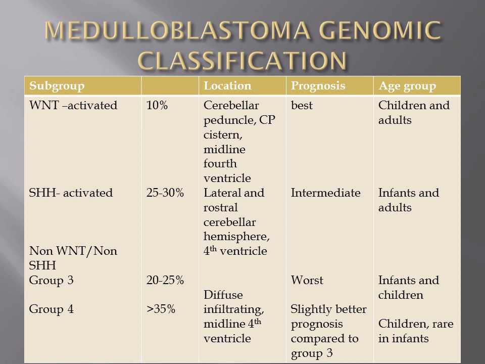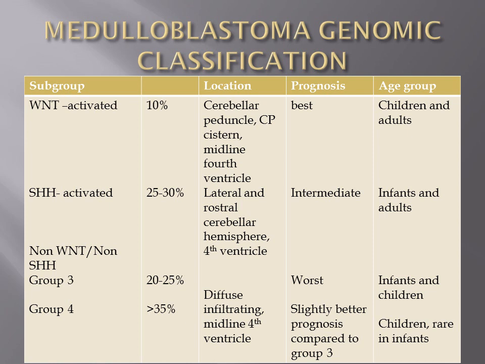But if there is involvement of the cerebellar peduncle, we can think of the wingless type. If there is involvement of the lateral cerebellar hemisphere with nodular, heterogeneous enhancement, we can think of sonic hedgehog. If there is involvement of the vermis extending to the fourth ventricle, it can be any of these types.